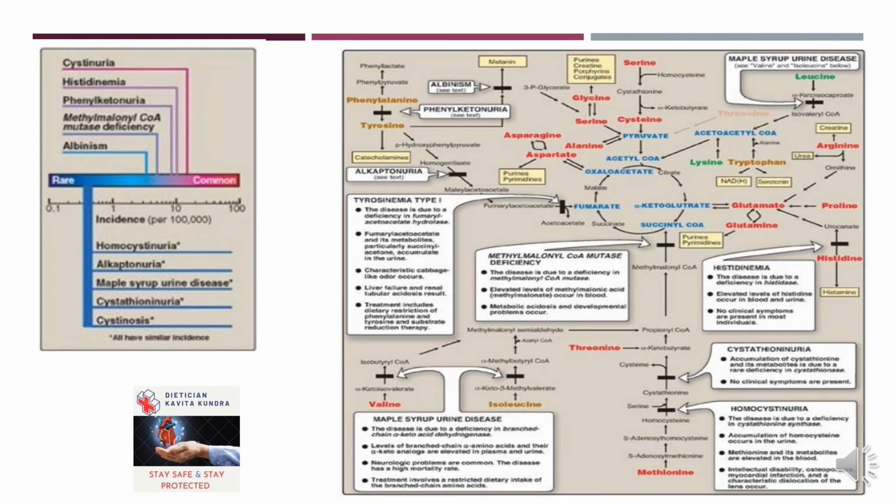The common ones are cystinuria, histidinemia, and then phenylketonuria, methylmalonyl CoA mutase deficiency, albinism. The rare ones, the blue ones, are homocystinuria, alkaptonuria. MSUD is a disease name; if you find MSUD, that means it is maple syrup urine disease. Cystinuria and cystinosis. So this is the complete structure, and you can go through this. It has all of these tables with the rare and common diseases adjacent to them. It has everything.